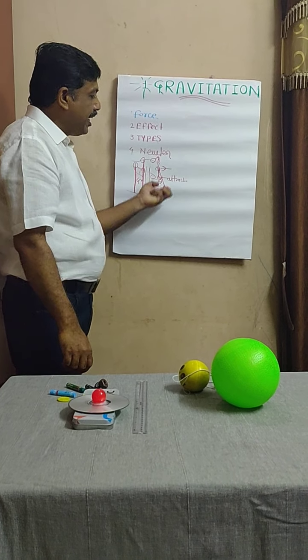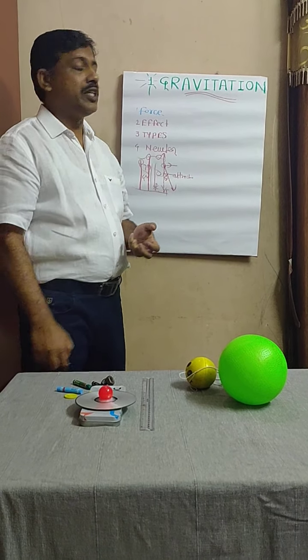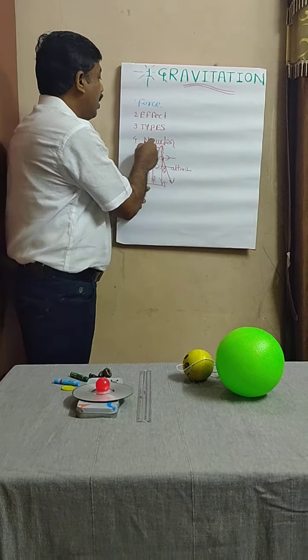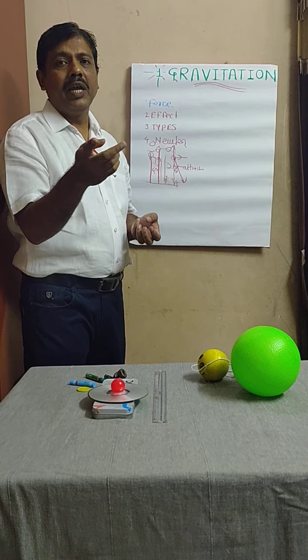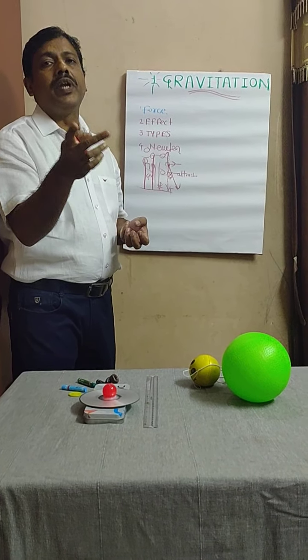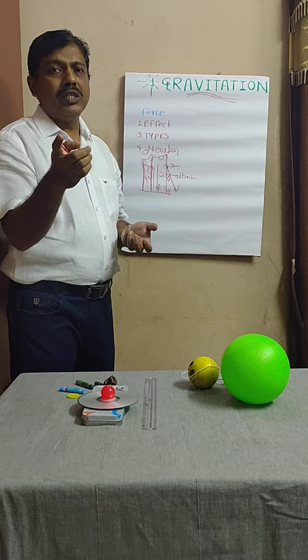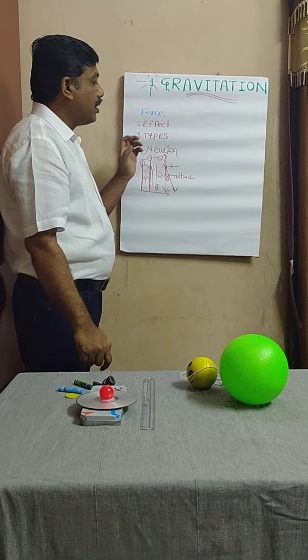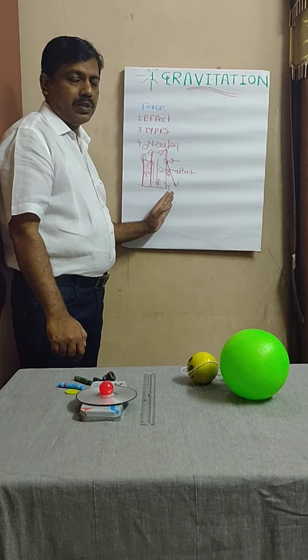Therefore, he extended this idea of gravitation to the moon, and he thought that on every body which exists in the universe, there must be a force of attraction, and this force of attraction is known as gravitational force. In this way, Newton discovered the gravitational force.